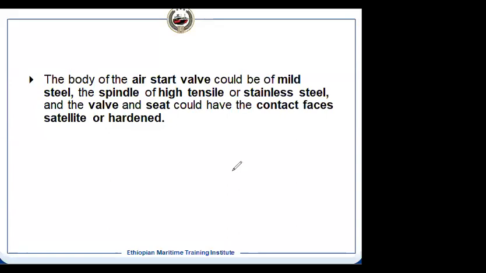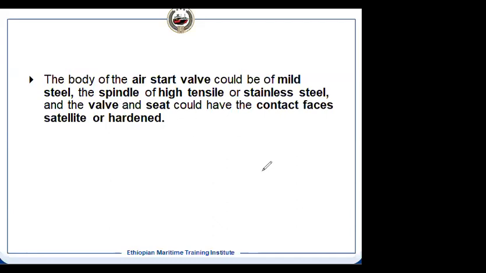So the spring tension should be such that the spindle of that valve, the air starting valve, is always under tensile force. That's why it should be high tensile stainless steel. It can be alloying material also that we do use.